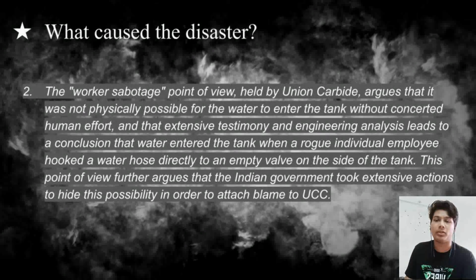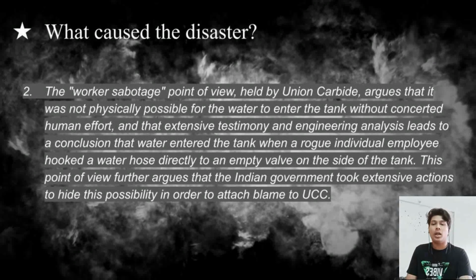The worker sabotage. This point of view, held by the Union Carbide, argues that it was not physically possible for the water to enter the tank without concerted human effort, and that extensive testimony and engineering analysis lead to a conclusion that water entered the tank when a rogue individual hooked a water hose directly to an empty valve on the side of the tank. This point of view further argues that the Indian government took extensive actions to hide this possibility and in order to attach blame to UCC.